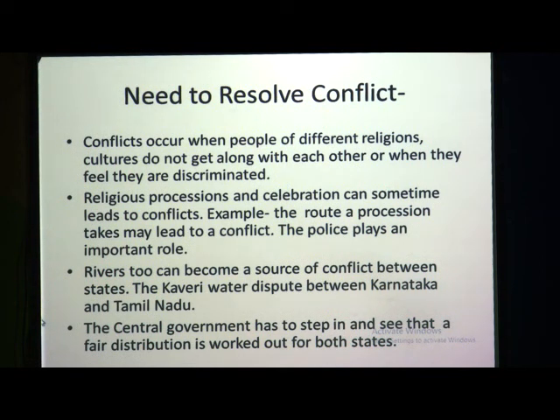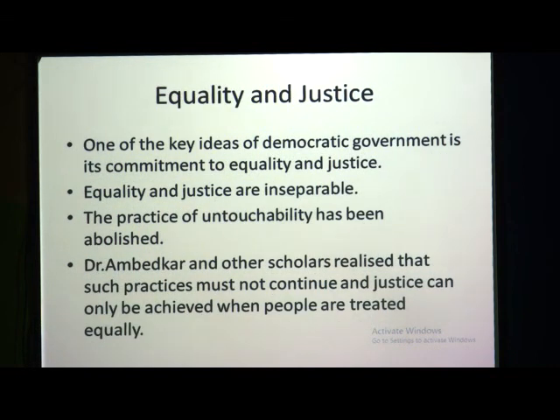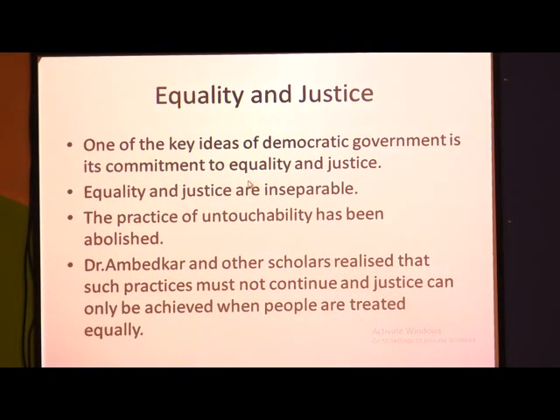So here the central government plays a very important role. It has to see that fair distribution is worked out for both the states. Again how equality and justice can be maintained. So it is one of the important keys of the government, and it is the commitment made by the government to maintain equality and justice in the country. Both equality and justice are inseparable.